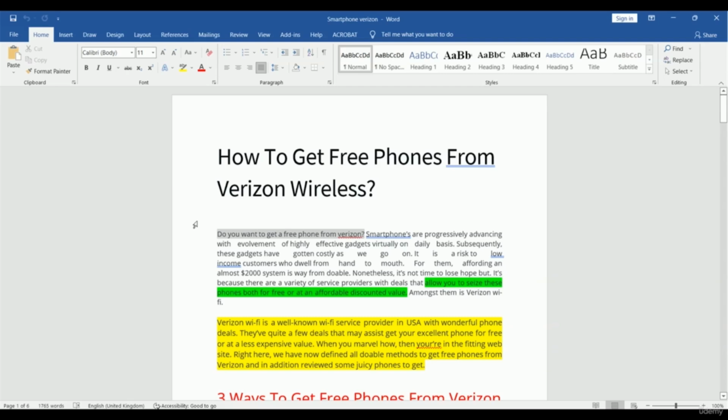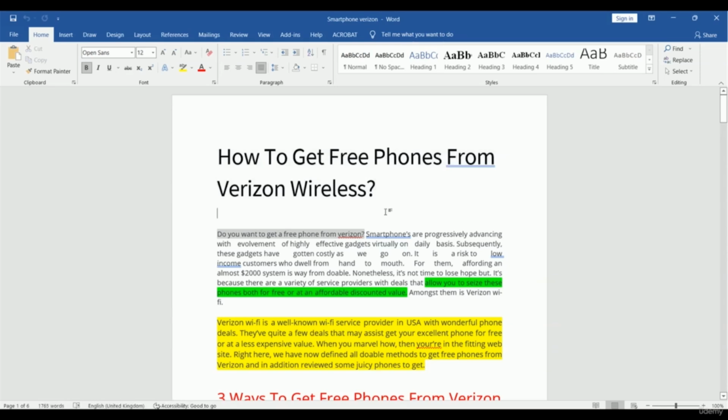So what are we discussing? We are discussing the titles, and how you have to make your title. Your title should be attractive, catchy, or interesting, so that it can attract people. So this is our title. What we wrote here: how to get free phones from Virgin Wireless.